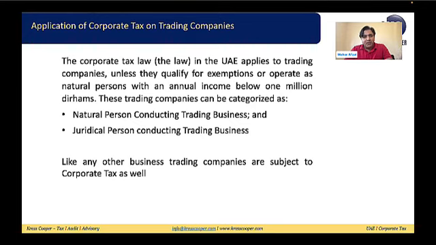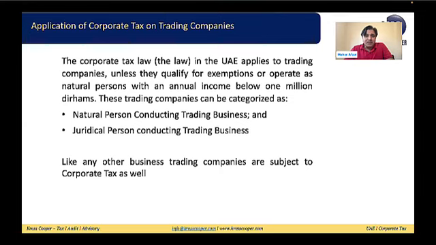There is a possibility that an individual is doing the trading, a natural person is doing the trading, a sole establishment is doing the trading, a civil company is doing the trading, or there is a possibility that a juridical person is doing the trading. We know who the juridical persons are. These juridical persons are limited liability companies, public joint stock companies, funds, foundations which are legally structured like that.